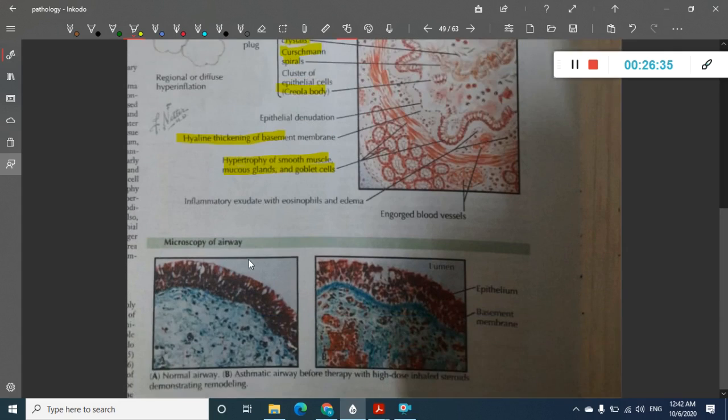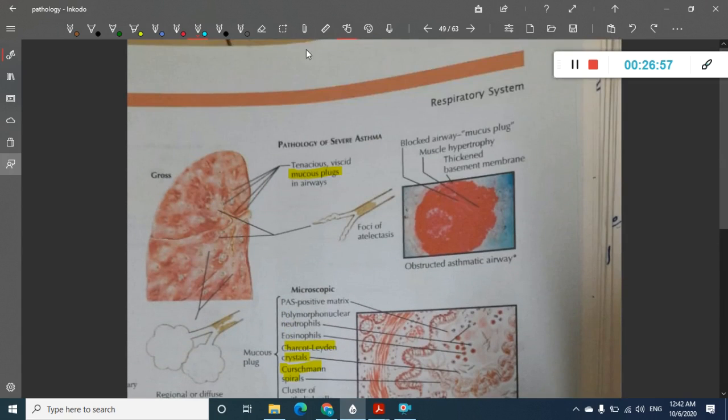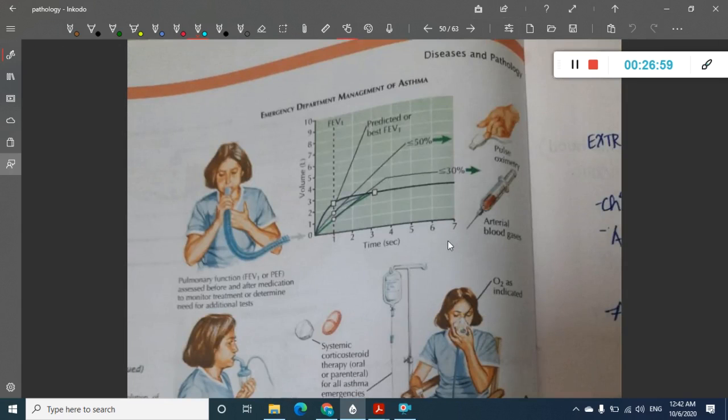Now what are you seeing in this? In this you see the basement membrane hypertrophy. Just see here, this is the basement membrane which is very thin. See here, this is the basement membrane, it is this thick. So here there is basement membrane hypertrophy. Look at it again. So there is basement membrane remodeling also, this can be called. So this is the pathophysiology in asthma.